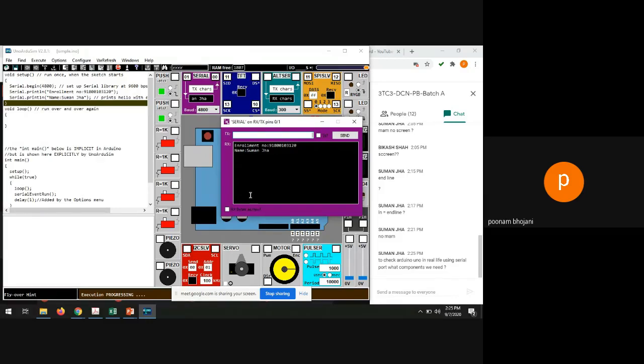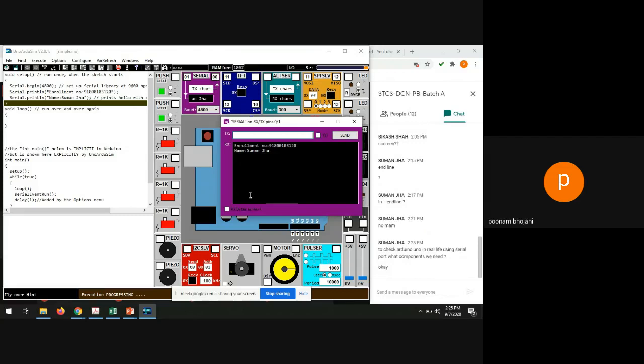So what should I do, everyone? To check Arduino Uno in real life using serial port, what components do we need? Nothing, only the Arduino board and the cable to connect it with the PC. So connect the Arduino board with the computer and you can work with it. Very easy. Arduino programming is very easy. If you learn it once, you will feel that the easiest programming is actually in Arduino. Actually, Arduino is free software, right? That's why many people are using Arduino for their projects, because they need not pay for it.